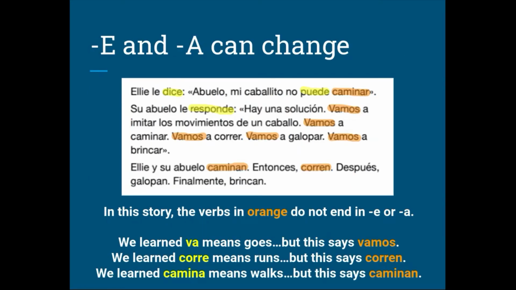Here's where it gets a little trickier. E and A can change. Take a look at this story that we read a few months back. Verbs in yellow look like the ones we've learned so far this year. Dice, no puede, responde. What about the ones in orange? They don't end in E or A. We learned va means goes, but in orange it says vamos. We learned corre means runs, but down at the bottom in orange it says corren. And we learned camina means walks, but this one says caminan.